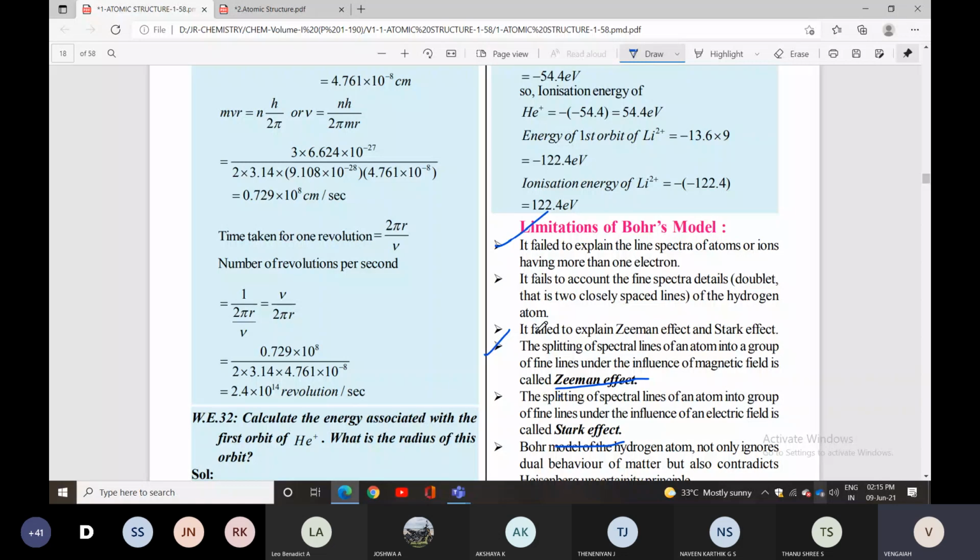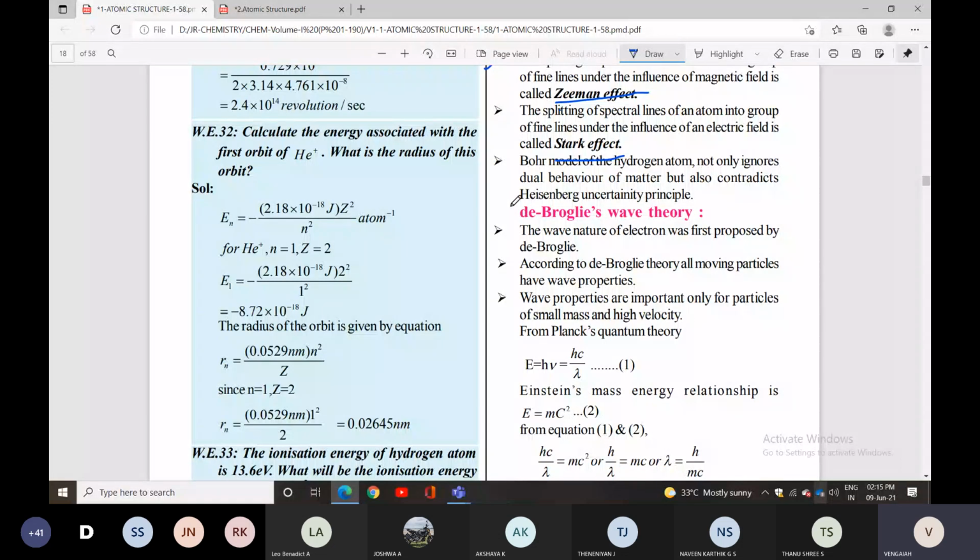Now you can check de Broglie's wave theory. The wave nature of electron was first proposed by de Broglie. According to de Broglie's theory, all moving particles have wave properties.